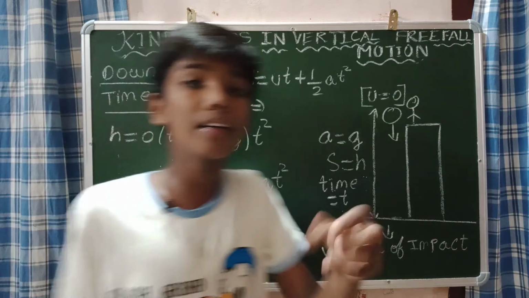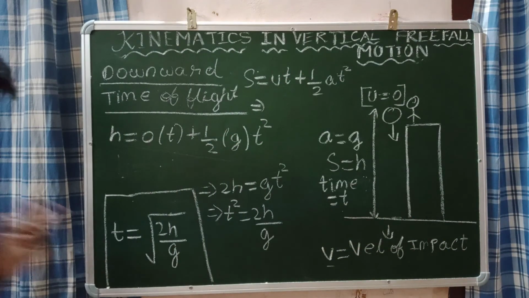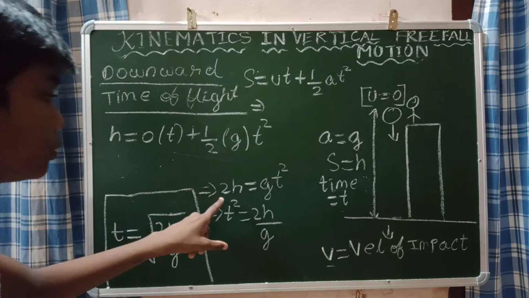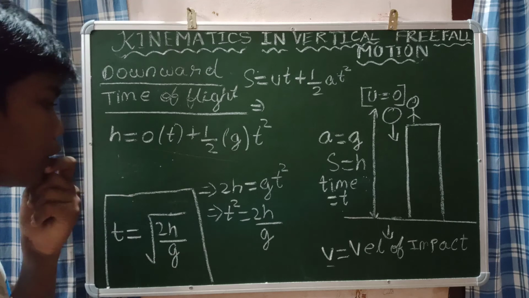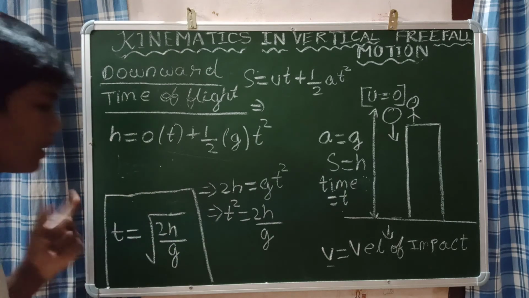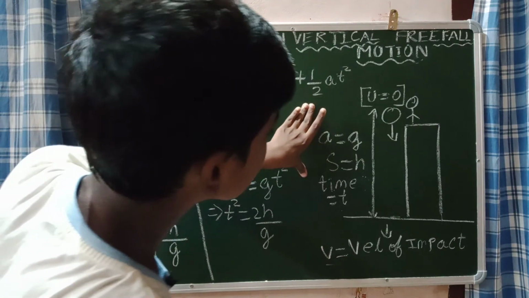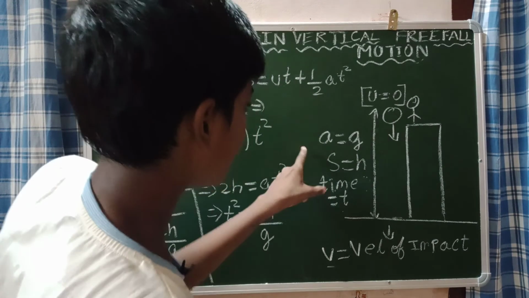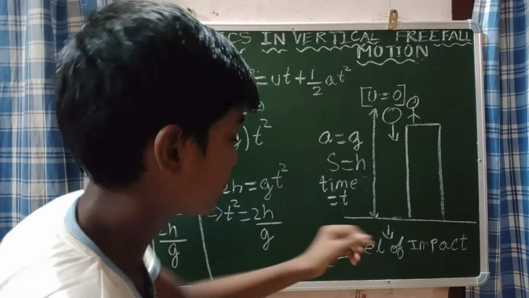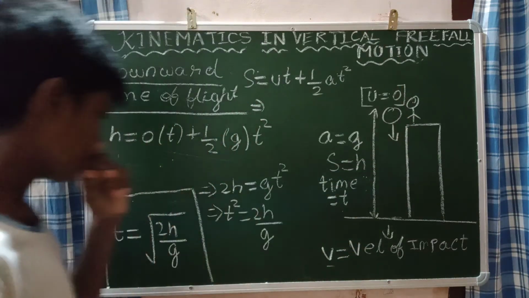Time of flight means time taken by a body for the entire motion. We used the second equation, so we got 2h is equal to gt square, so t square is equal to 2h by g. So what will be t? Just root of 2h by g. That's a simple equation, na? Please remember these parameters that I told: a is equal to g, s is equal to h, time is equal to t, u is equal to 0. The velocity of a particle when it hits the ground is called velocity of impact.